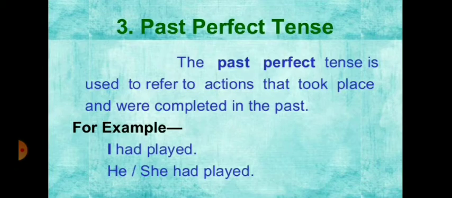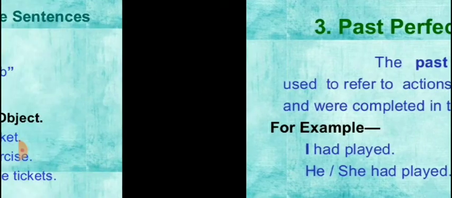Now, my dear students, one thing I would like to make very clear: in past perfect tense, you do not have to bother about the subject. Whether the subject is of singular number or plural number, of first person, second person, or third person, just use had as a helping verb and third form of the verb, then object.